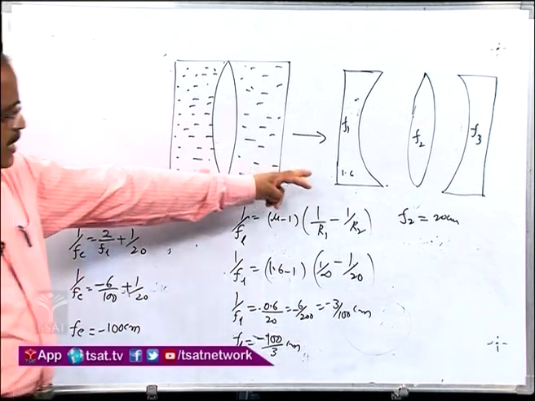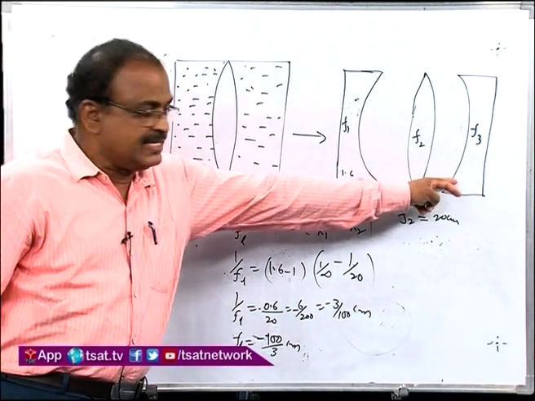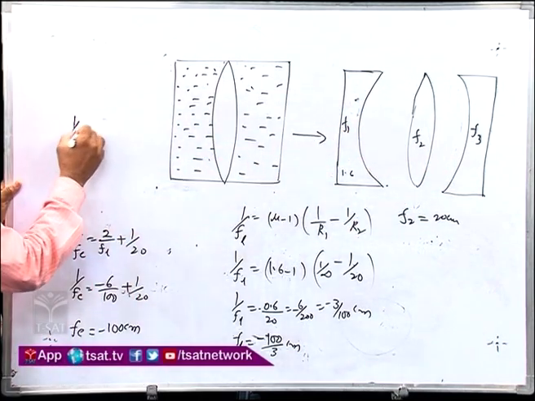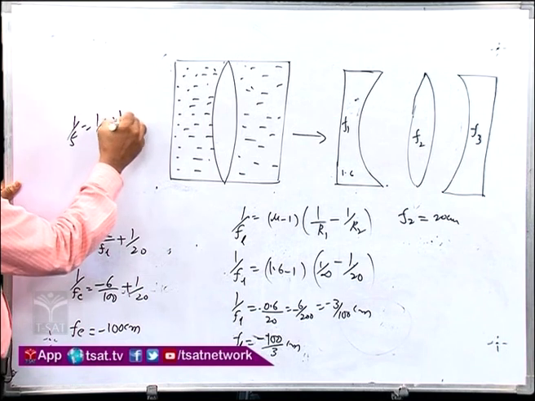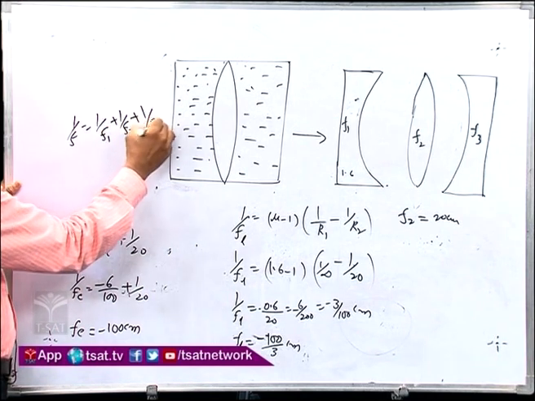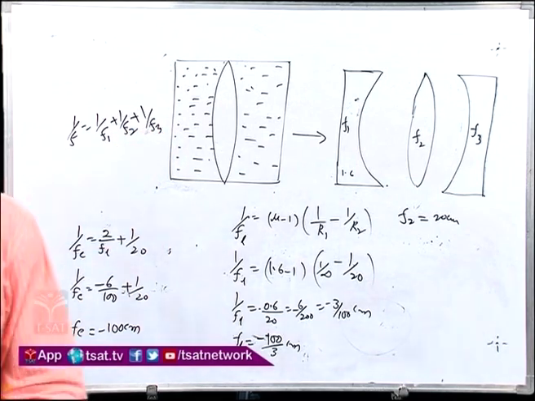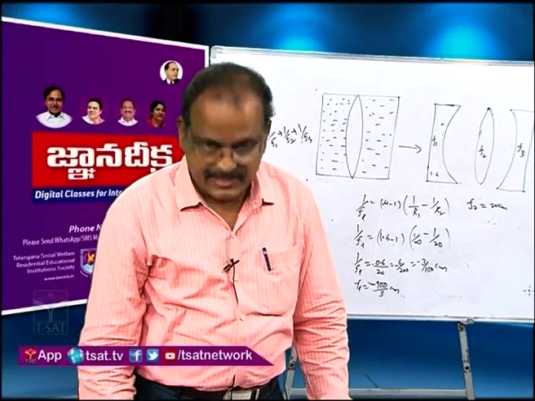So these are the three combinations, lens 1, lens 2, lens 3. Now the combination of lenses formula: 1 by f is equal to 1 by f1 and 1 by f2, simply we are taking. So this explains this one. Okay, so now it is completed. Next.